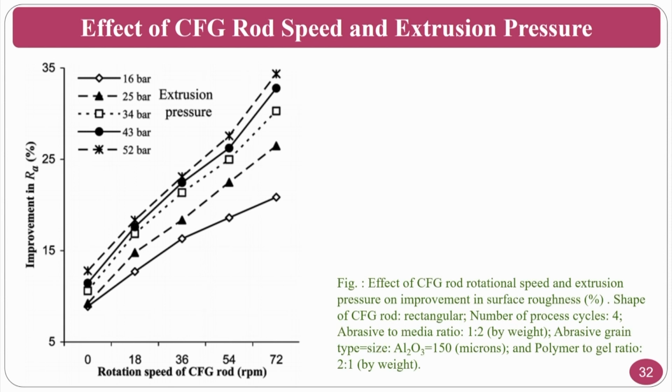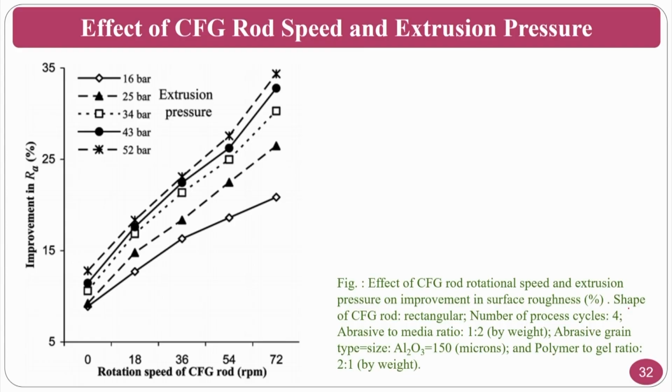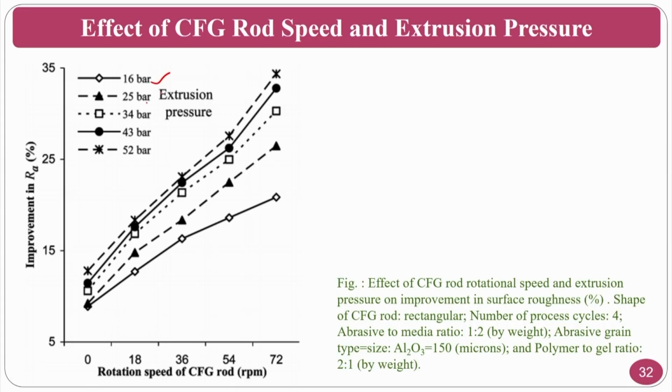Now the rod rotational speed and extrusion pressure, if you see here, once the rod shape is fixed. The preliminary experimentation was done and the author finalized that the rectangular shape is giving better results. That's why the researcher did that preliminary work and now he is continuing with the rectangular rod. You can see here the different extrusion pressures changing, and one thing you have to understand, normally you can give bars also, but it is preferable to give megapascal, in international standard.